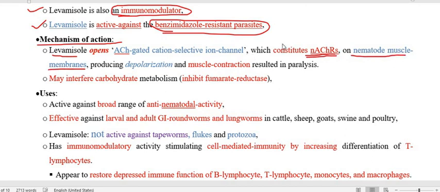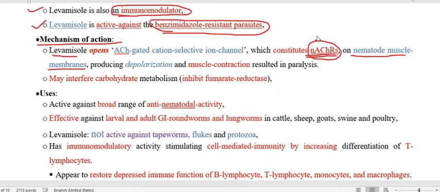This N-acetylcholine receptor gate is opened by acetylcholine.